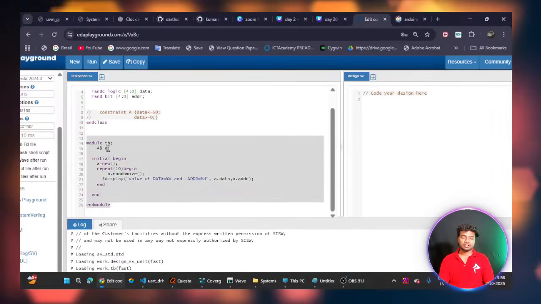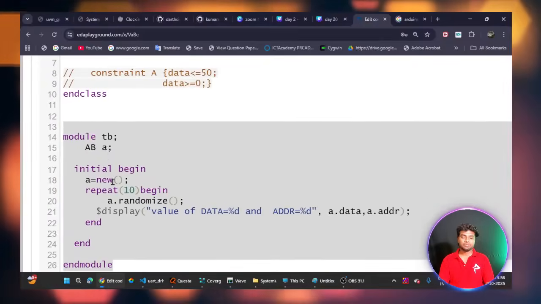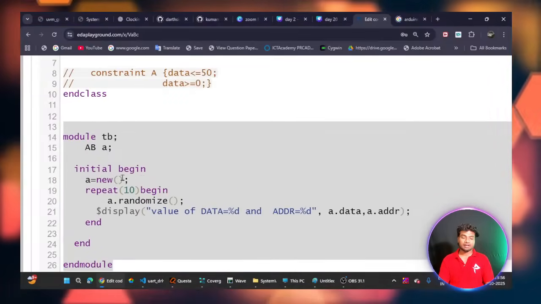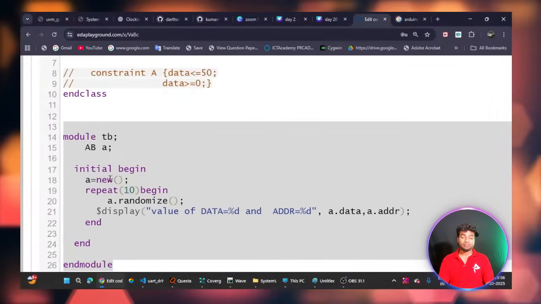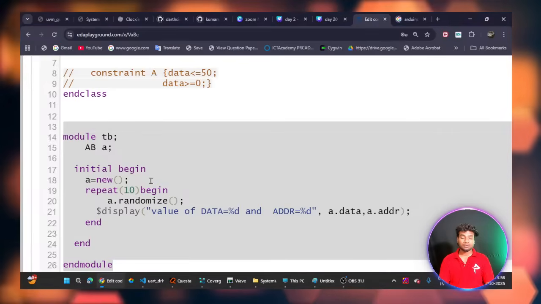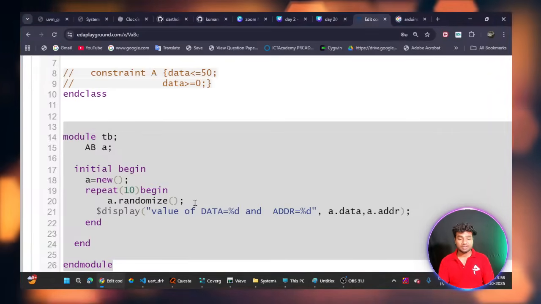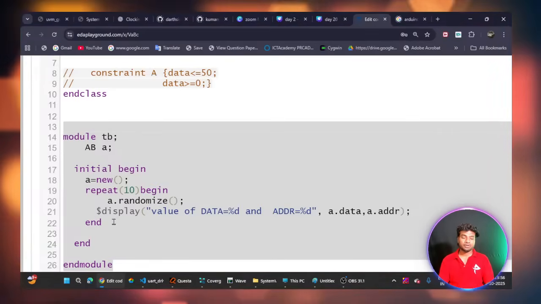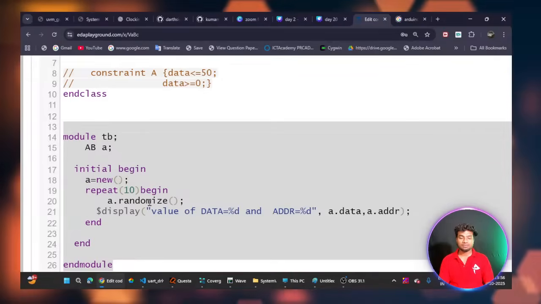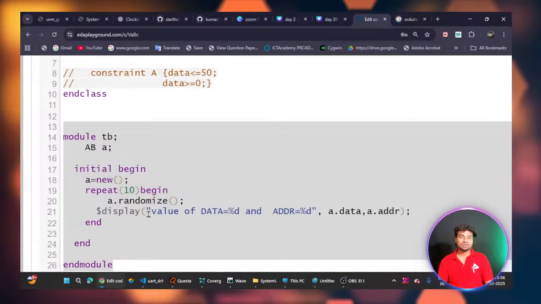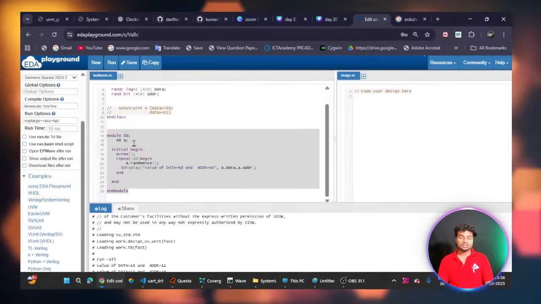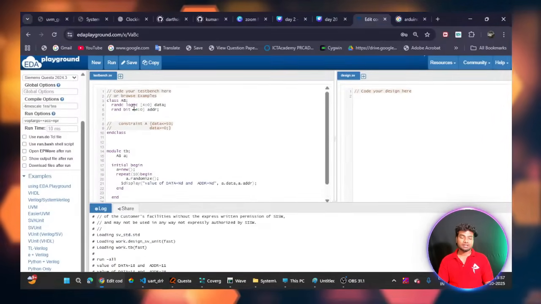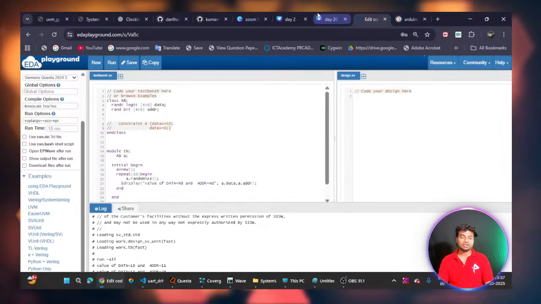This is my class name, class handle name. Here I'm allocating the memory for the class, and then here I'm doing the randomization. Here I'm using repeat of 10, which will do 10 times of randomization. Inside that I am having one function, the new constructor.